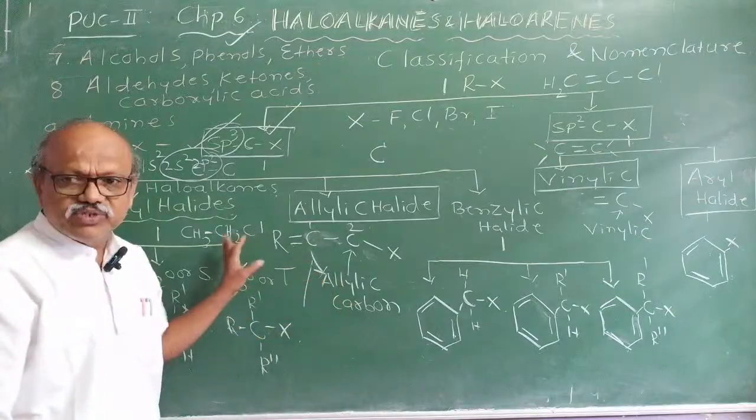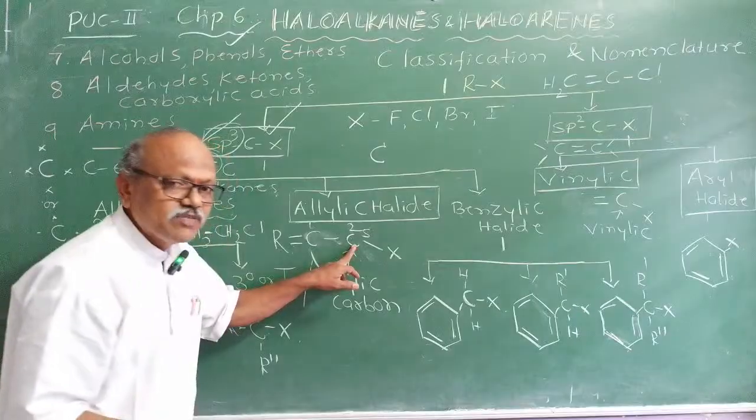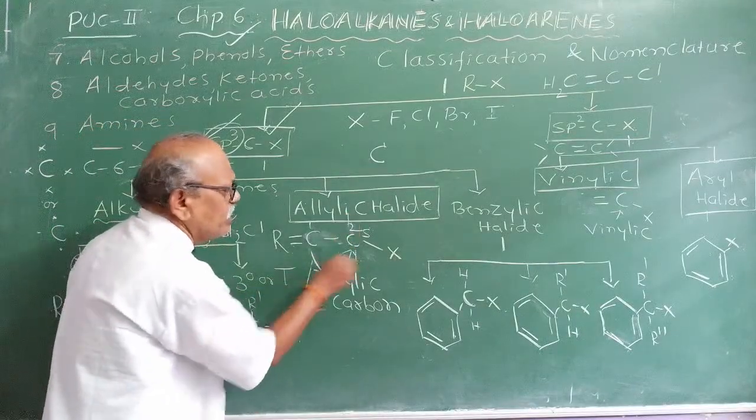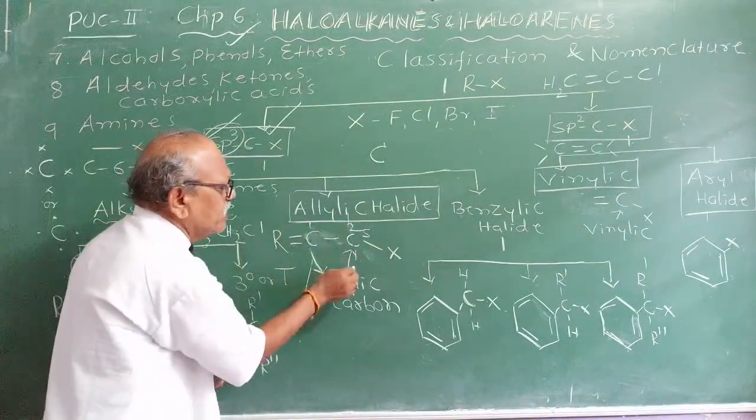Never get confused. And what about this? This carbon atom is sp3 hybridized or sp2 hybridized? See, 1 valence is here, and the remaining 2 valencies will be here. It is an alkyl group or aryl group, whatever it is.